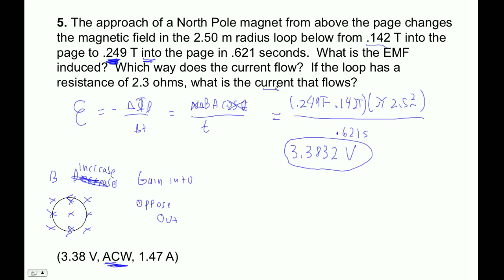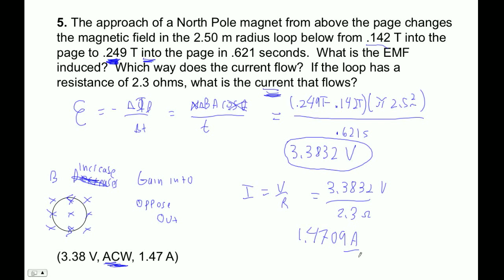Then it asks, what's the current that flows? To get the current, I'm going to use Ohm's law, current is V over R. So 3.3832 divided by 2.3 ohms, that's volts over ohms. I store that, and I get 1.4709 amps, and that's my current that's flowing.